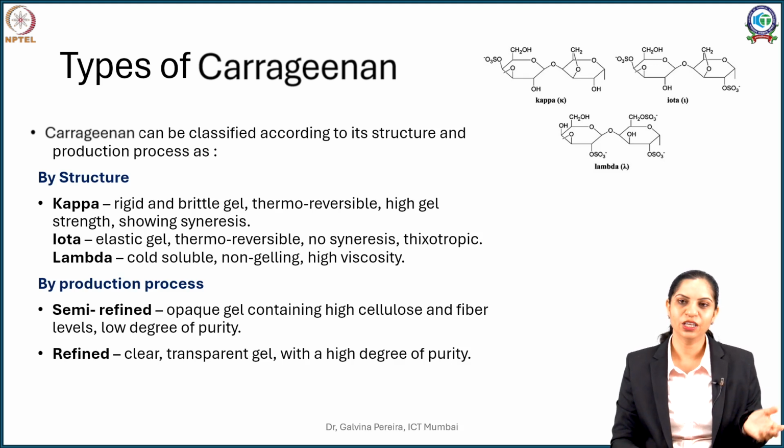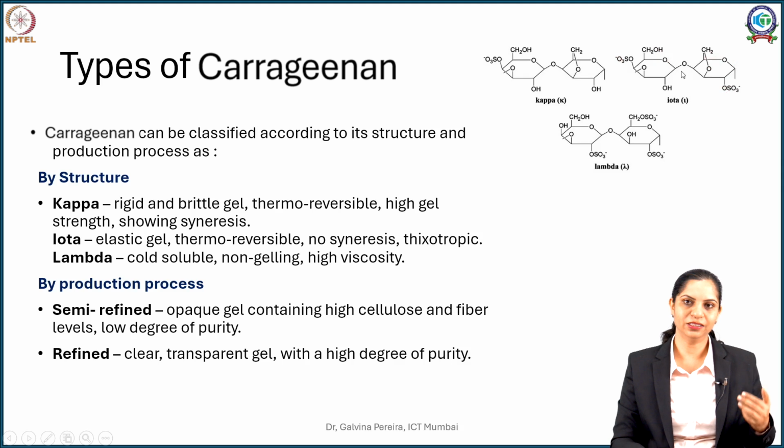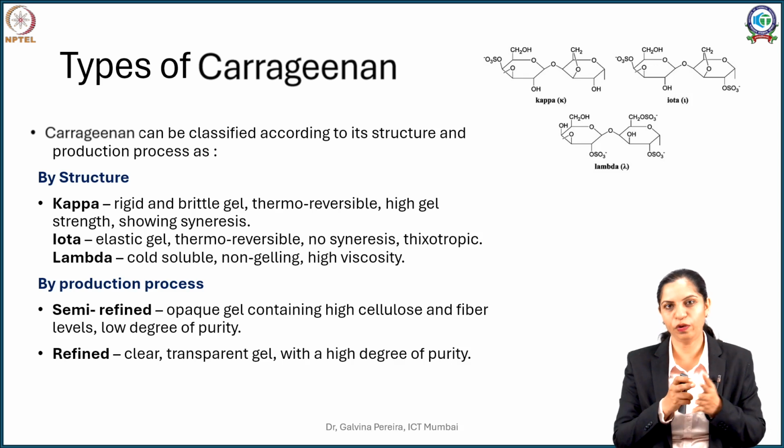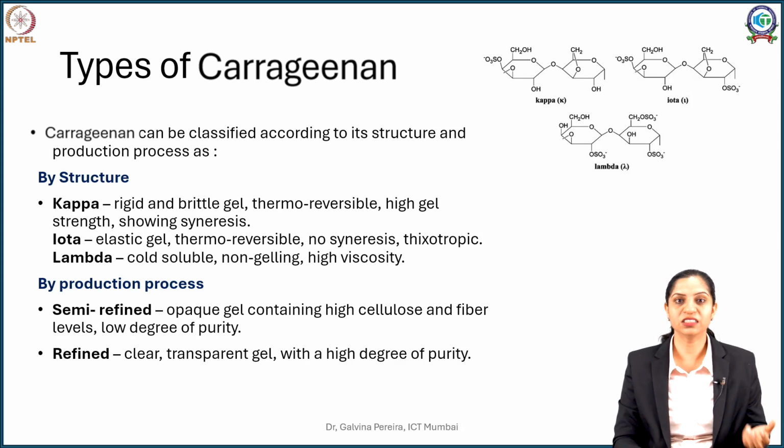Whereas iota carrageenan, if you compare it to kappa, has two sulfate groups, and that's the reason it is a little softer. So in terms of kappa, which gives you a little rigid brittle gel, this will give you an elastic, little soft thermoreversible gel, but because it is soft, there is no whipping, there is no elution of liquid coming out. We refer to that as syneresis, and it's also thixotropic in nature.